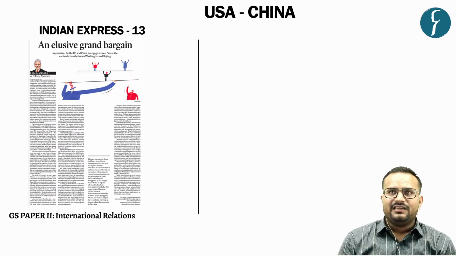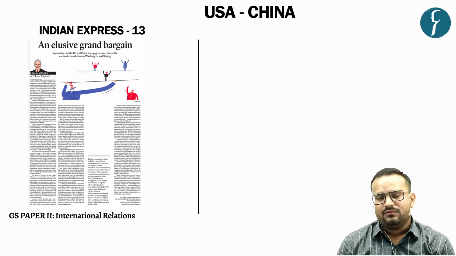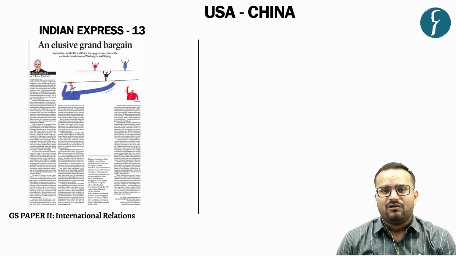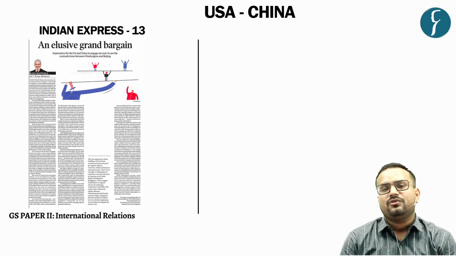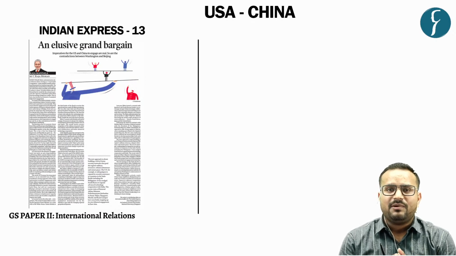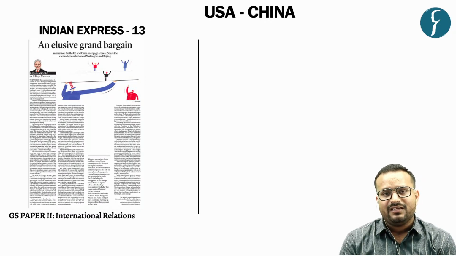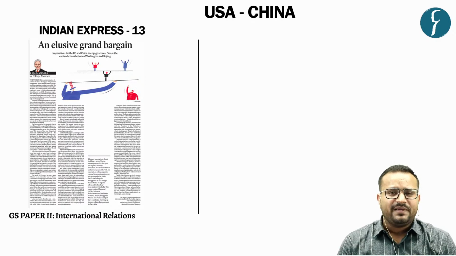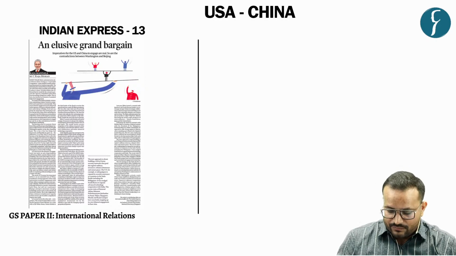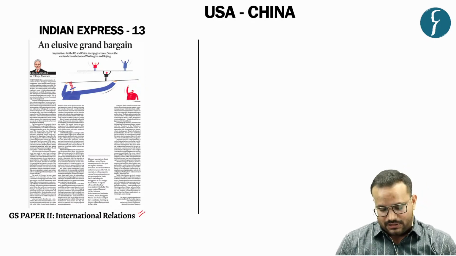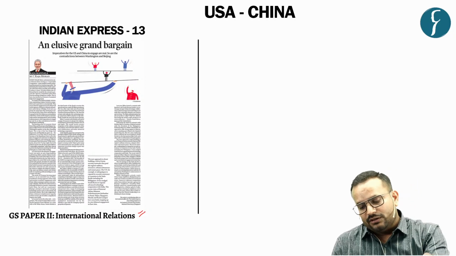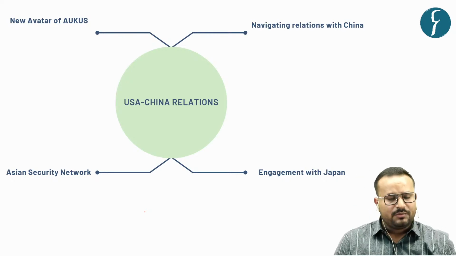So in this article written by the very famous C. Rajamohan, he tries to articulate the contestation and the cooperation that has been going on between China and USA, and the overall strategy of USA towards China, especially in the Indo-Pacific region. So in this context, let us understand some aspects highlighted by the article. Why? Because it becomes important from the perspective of GS paper 2, the topic being international relations. Okay, now let's see what the author talks about.